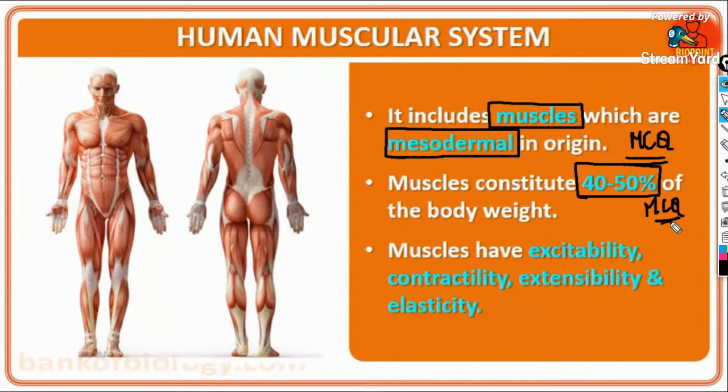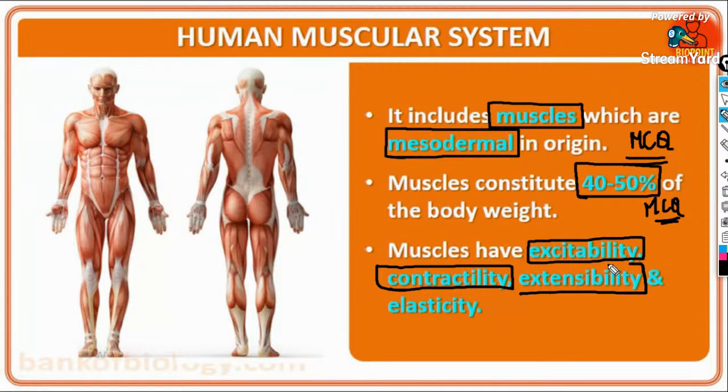Previous year MCQ. So two MCQs I have told. Then they will ask which of the following are related to the muscles' property. Muscles have the property of excitability, contractibility, extensibility and also elasticity. Previous year MCQ for your exam.